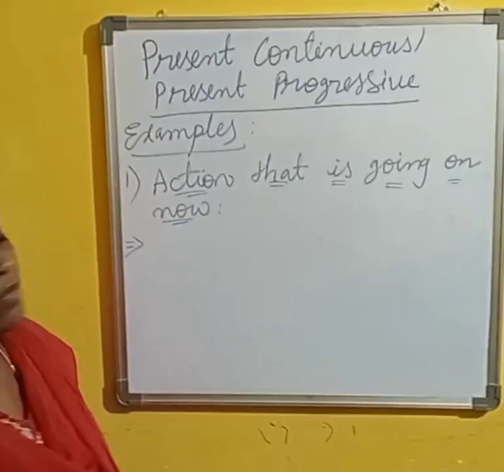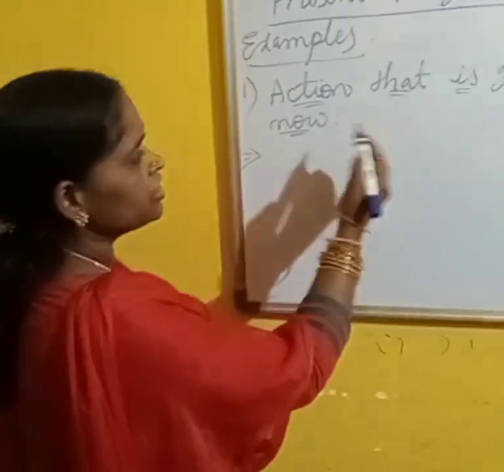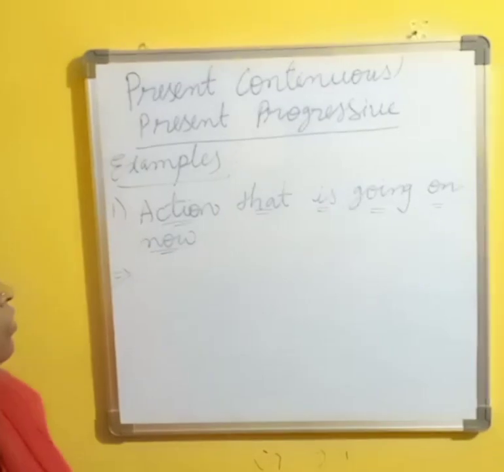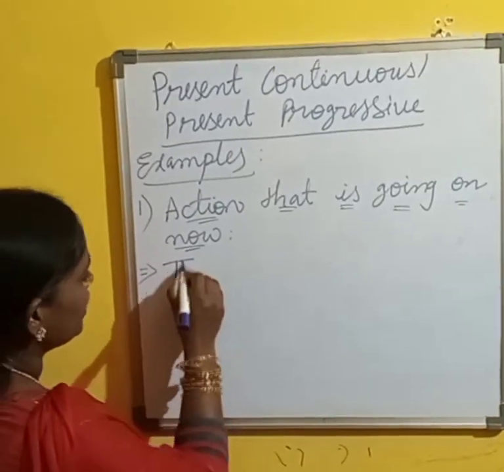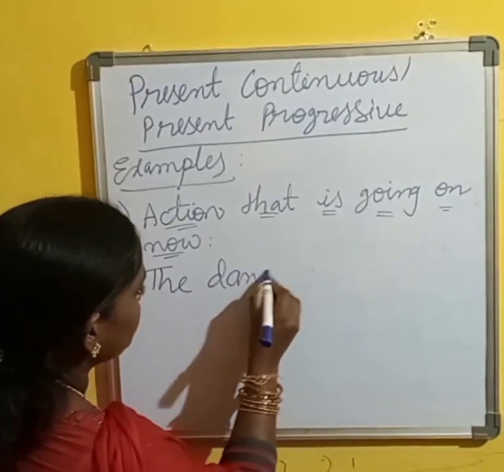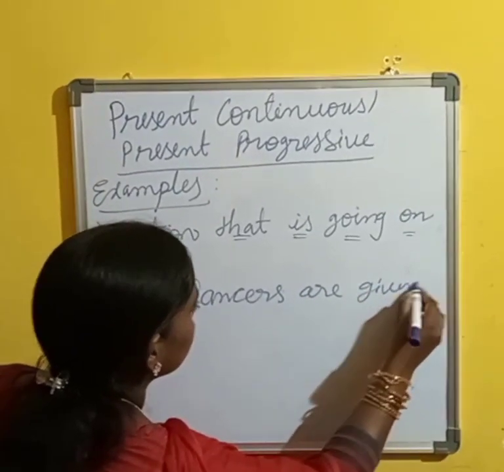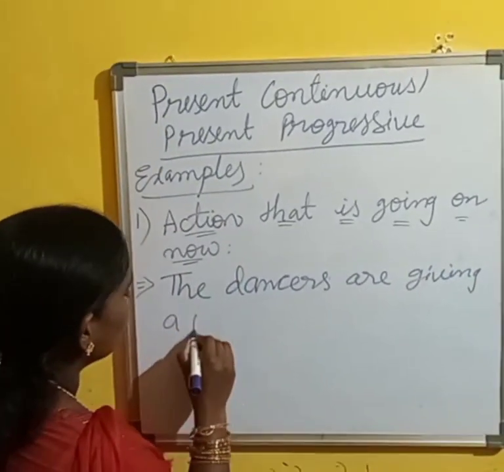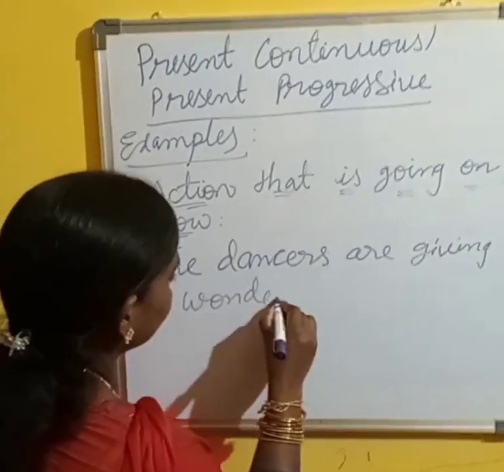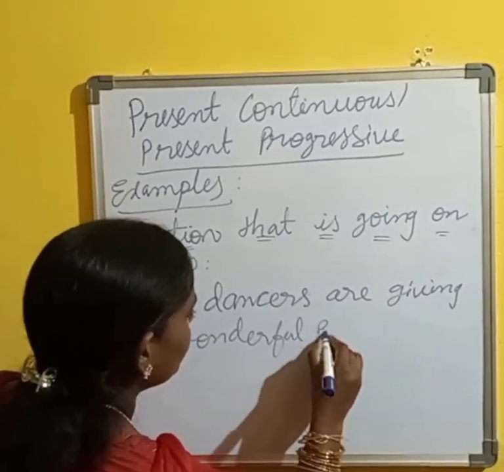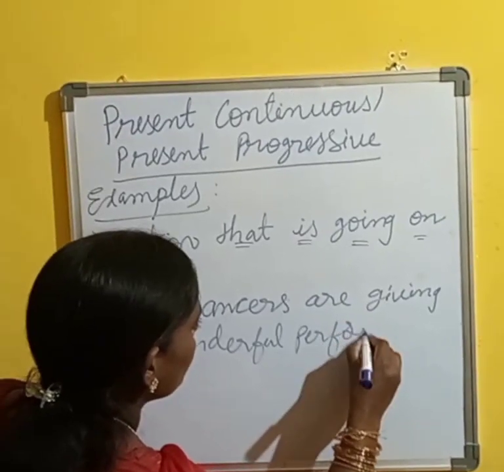See some examples of a present continuous action that is going on now. So examples: the dancers are giving a wonderful performance.